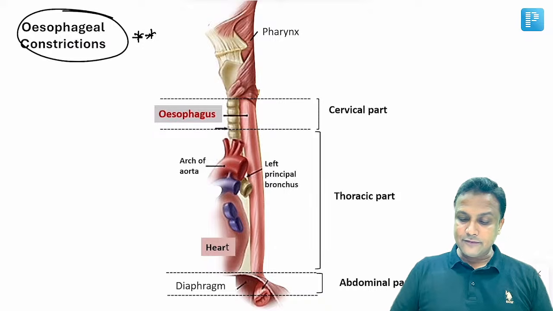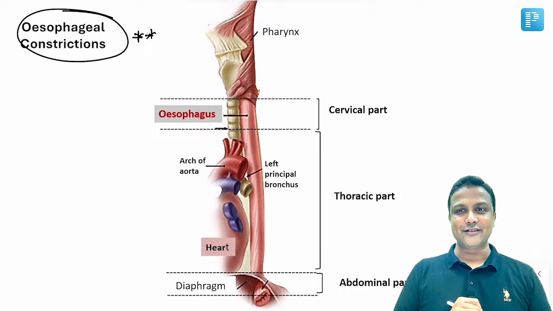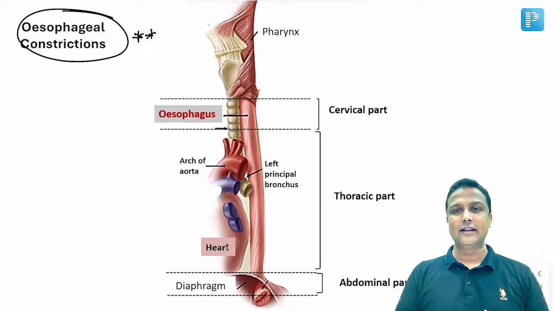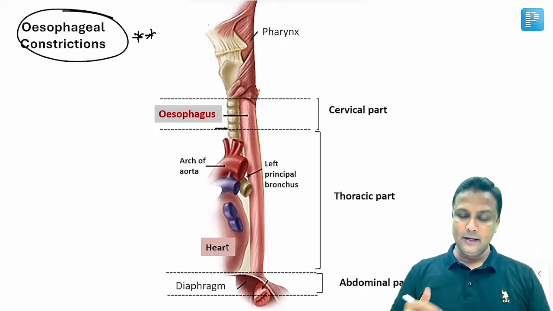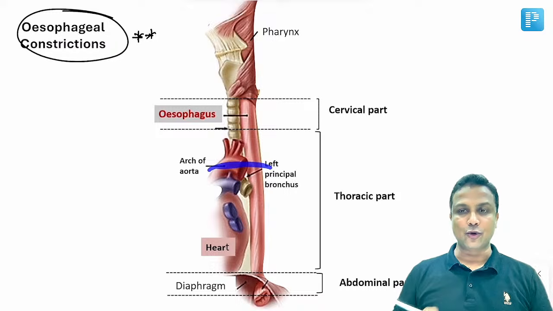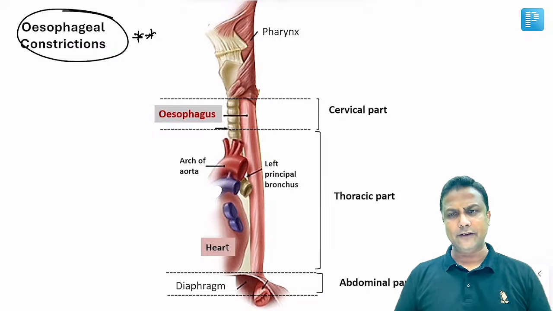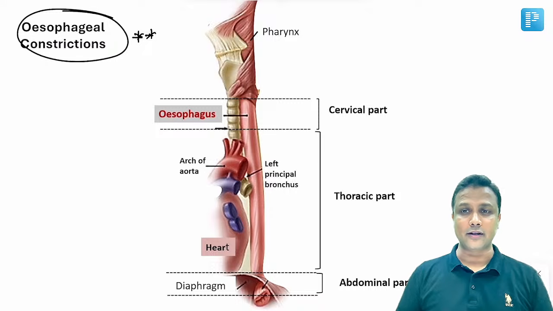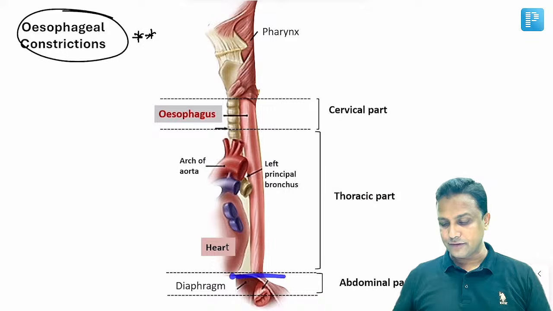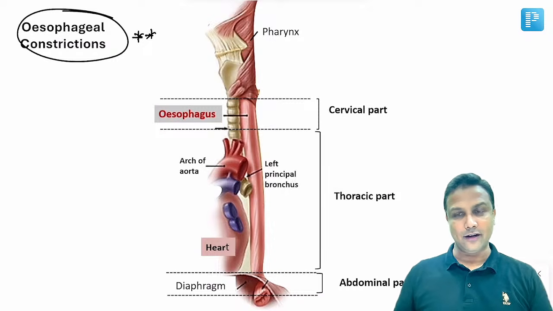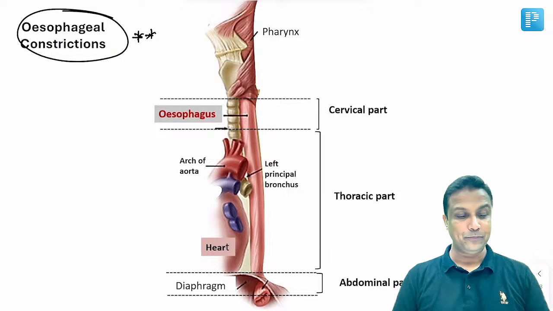Now the first constriction will be right at the very beginning of the esophagus, जहाँ पर pharynx end होता है और esophagus begin होता है, and the muscle present there will be cricopharyngeus. Second one, where the arch of aorta is going to cross. Third one, where the bronchus is going to cross, the left main bronchus or the left principal bronchus. And finally, the fourth constriction will be when the esophagus is crossing the diaphragm. Okay, diaphragm के पास में एक और constriction होता है.